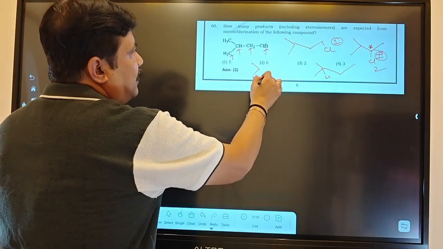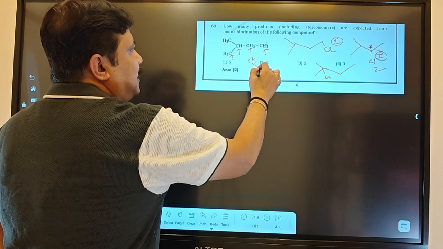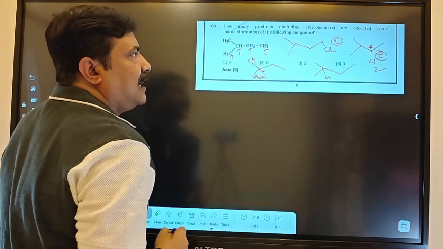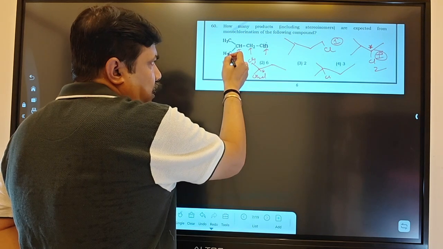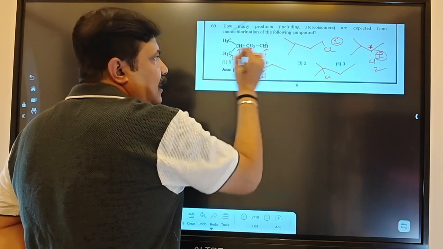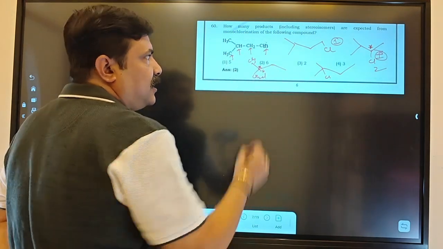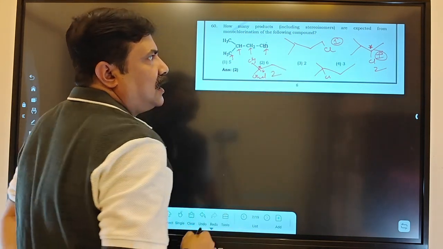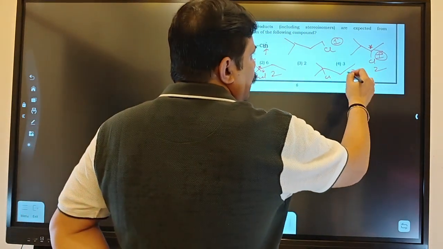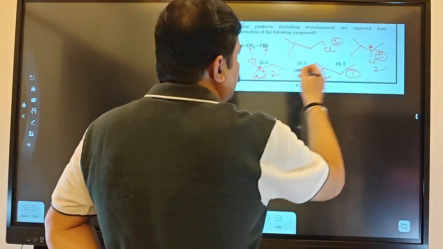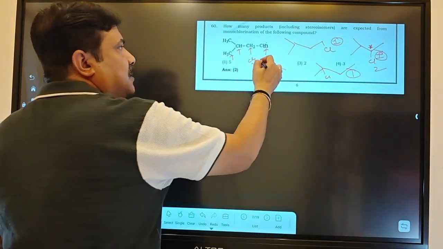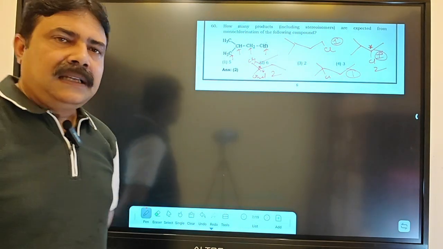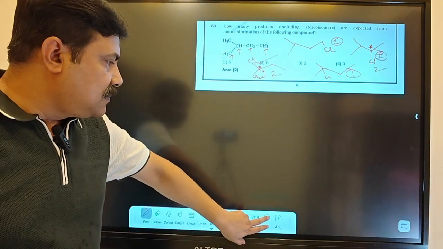Now you look at, here you have a CH2Cl, here CH3, here carbon and hydrogen is there. That means whenever chlorine is substituting one of the hydrogens, a chiral center is forming. So this chiral center's counting will be how much? For these two. Then total how many are you getting? Here 1, here 1, here 2, here 2. That is 6. The second option, 6, will be your answer. Is it clear? Then look at the next question.